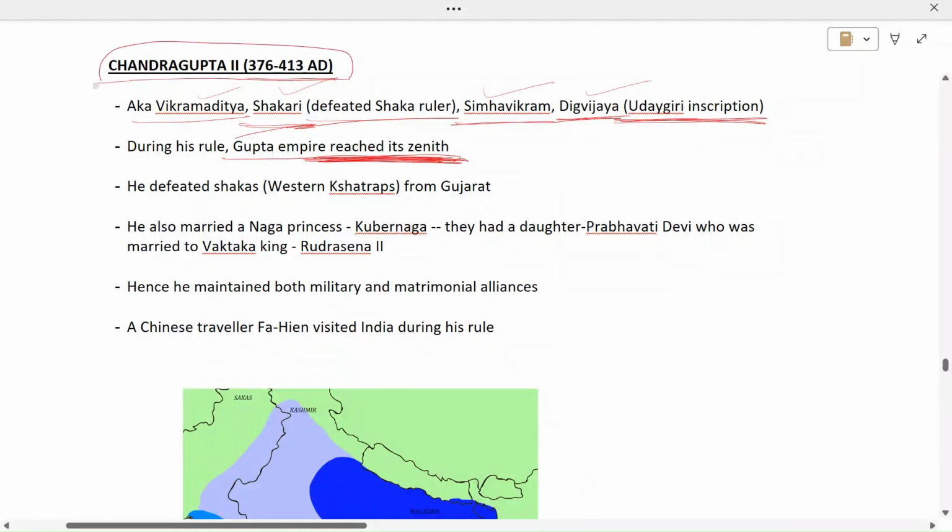He defeated the Shakas, that were the Western Kshatraps from Gujarat. He also conquered that part. He also married a Naga princess, Kuber Naga. They had a daughter, Prabhavati Devi, who was married to the Vakataka king Rudrasena II. So we have studied